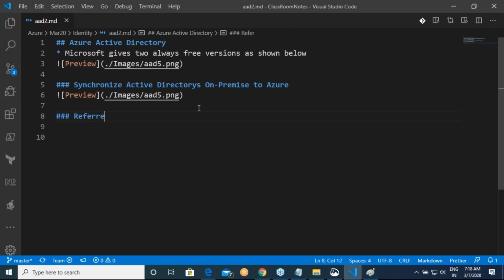how to implement and how to achieve that.